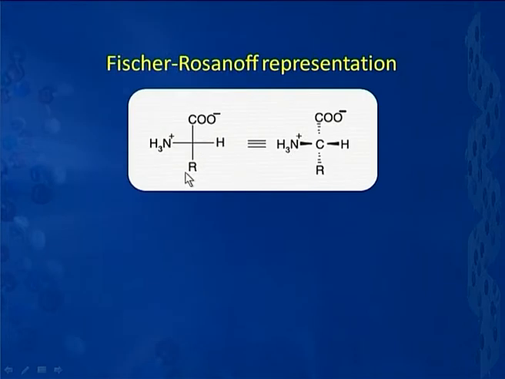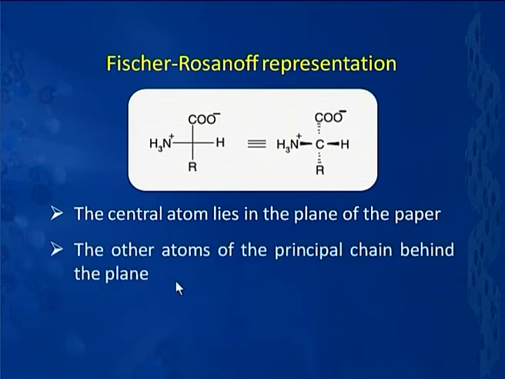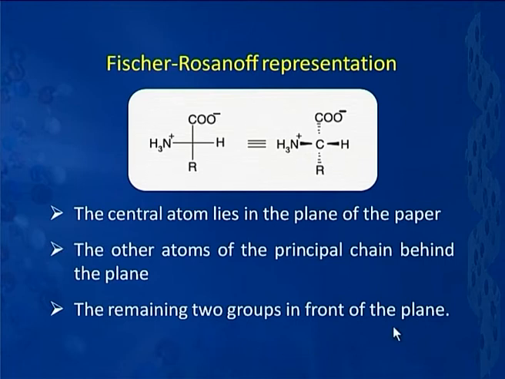Let's look at it. Basically, this is my Fischer projection, and what happens is the central atom lies in the plane of the paper, because this is very important to understand. That is, this is my carbon atom. I am just trying to open this up and see that this carbon atom is on the plane of the paper, and the other two atoms of the principal chain are behind the plane. That is, these two are behind the plane, they are shown with the dotted wedges there, and the remaining two groups are in front of the plane. So, these are pointing towards you.